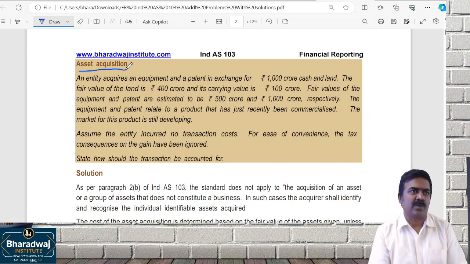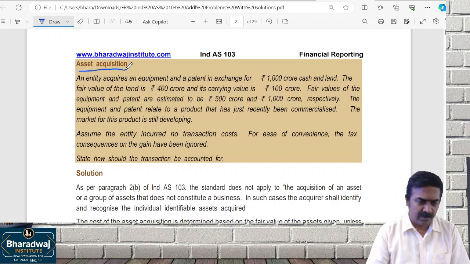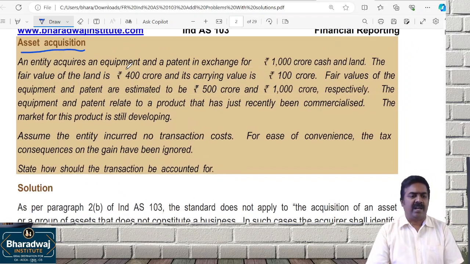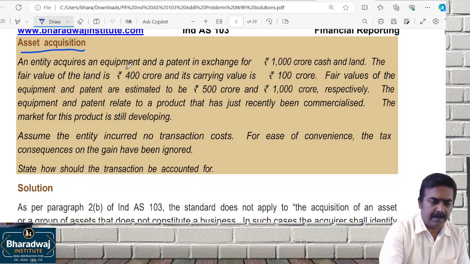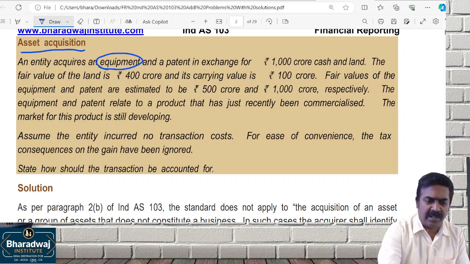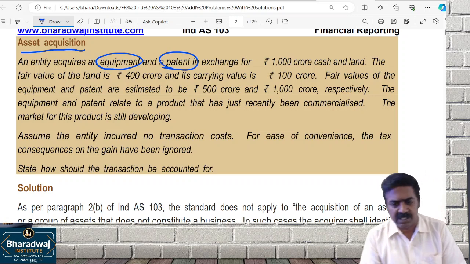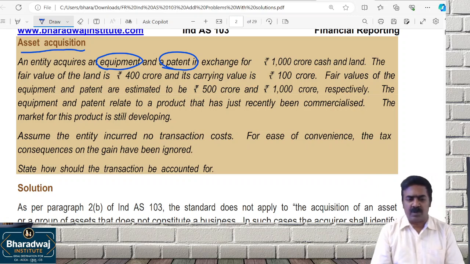When assets are acquired, they will be recorded at fair value. Read the question. An entity acquires equipment and a patent, only equipment and a patent, for 1,000 crore cash and land. Fair value of the land is 400 crores.